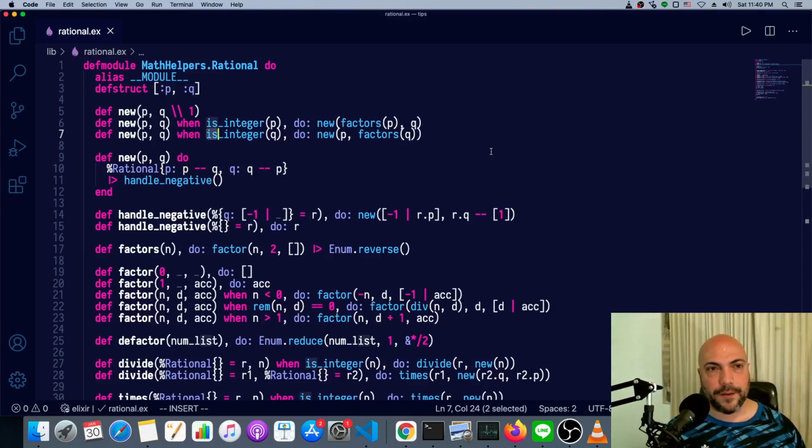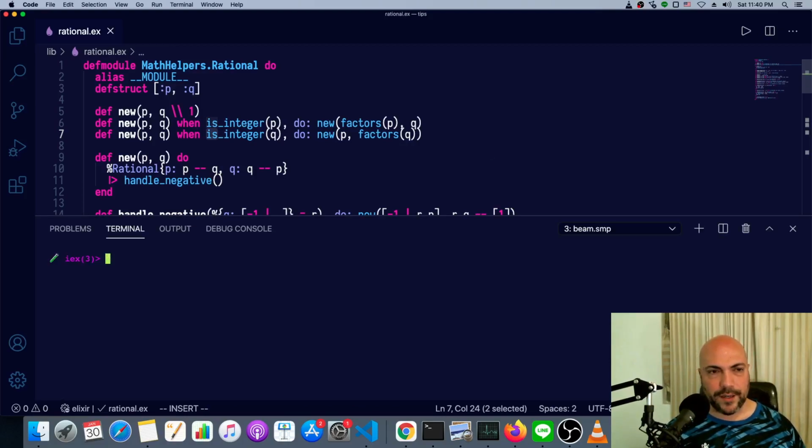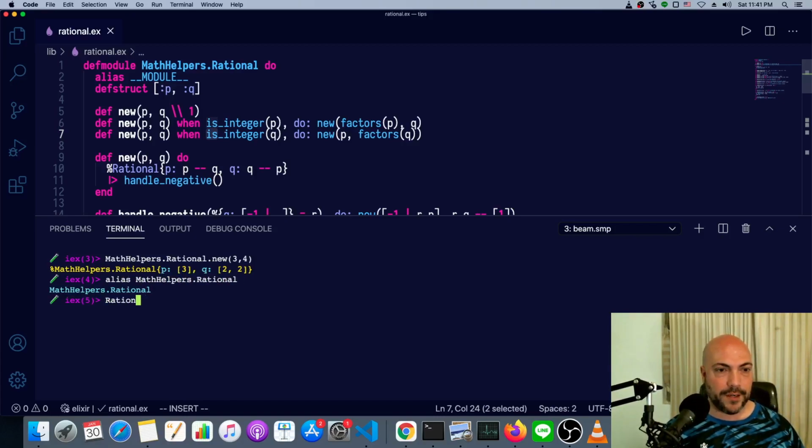So you can see before you is a module I've created called MathHelpers.Rational. It's for rational numbers, makes it easy to create them and do arithmetic with fractions. In order to create a new rational number here, I would normally have to type MathHelpers.Rational.new, something like that. But we can just alias MathHelpers.Rational, and now we can just type Rational.new, like so.